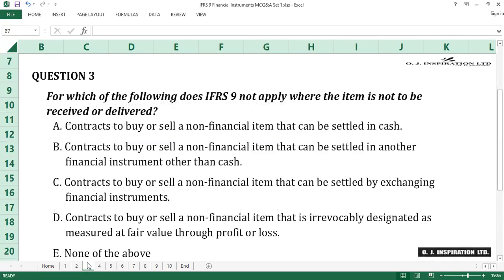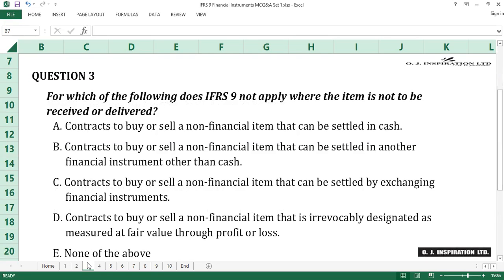IFRS 9 applies to those contracts to buy or sell a non-financial item that can be settled net in cash or another financial instrument, or by exchanging financial instruments, as if the contracts were financial instruments, with the exception of contracts that were entered into and continue to be held for the purpose of the receipt or delivery of a non-financial item in accordance with the entity's expected purchase, sales, or usage requirements.